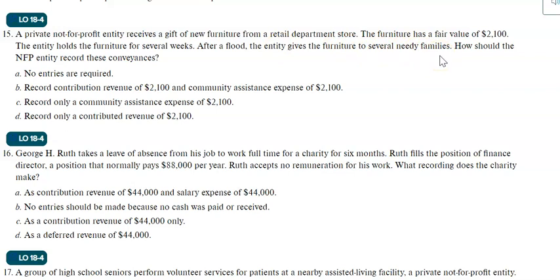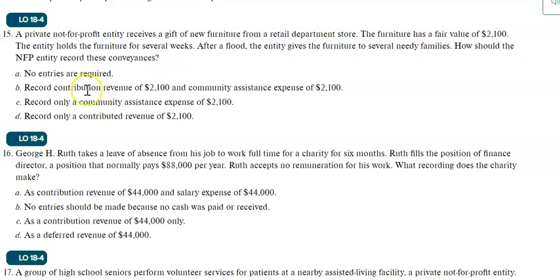So remember, this is also contribution revenue. Contributions cannot be only cash. They could be non-cash assets or goods, equipment, furniture. It could be some investment securities. So when you receive any goods or equipment or non-cash assets, we have to record it at fair value. And later, when they give it to those needy families, they will show it as an expense.